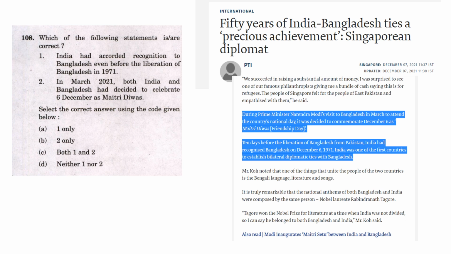Read the second paragraph. 10 days before the liberation of Bangladesh from Pakistan, India had recognized Bangladesh on December 6, 1971, and India was one of the first countries to establish bilateral diplomatic ties with Bangladesh. Now read the first statement of the question. It is saying India had accorded recognition to Bangladesh even before the liberation of Bangladesh in 1971. So yes, it was 10 days before the liberation of Bangladesh from Pakistan when India recognized Bangladesh as a separate country. Right?